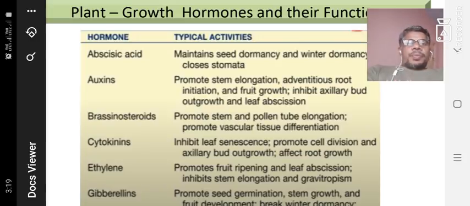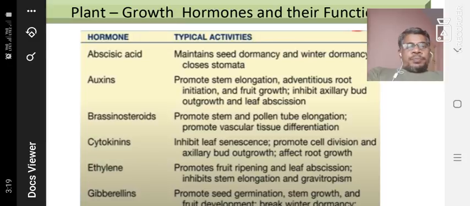Next, brassinosteroids, one of the growth hormones. Like auxin, they promote stem elongation, pollen tube elongation, and fruit formation, and they promote vascular tissue differentiation.